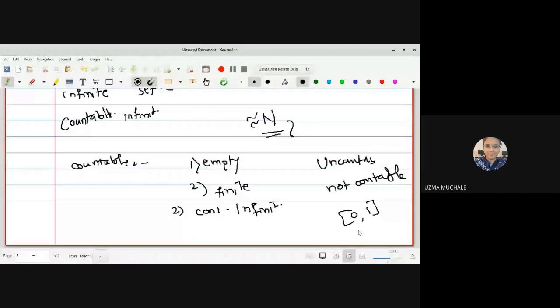For a countably infinite set, why do we have an equivalence with the set of natural numbers? We say the set of natural numbers is a countable set, or we say it is a countably infinite set.